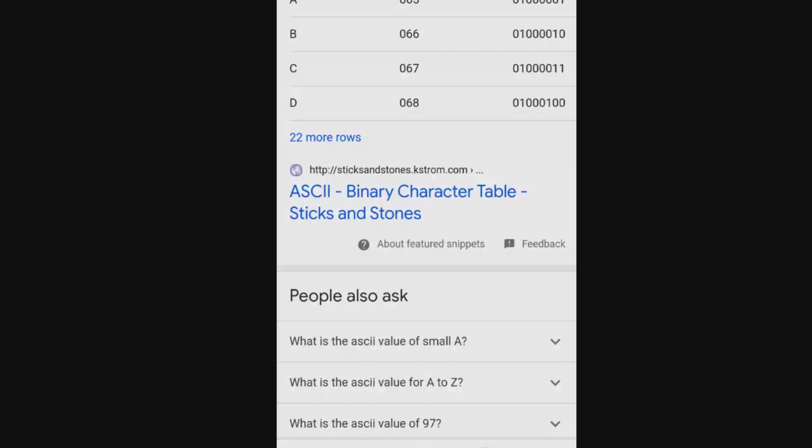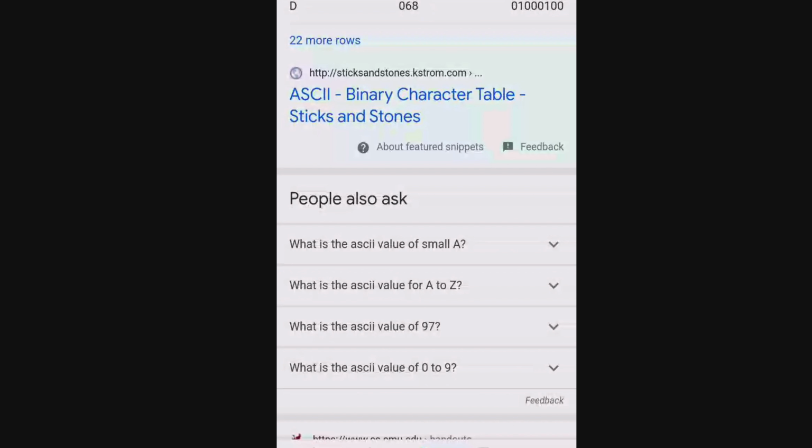Same thing when it comes to small a. Small a ASCII value is 97.